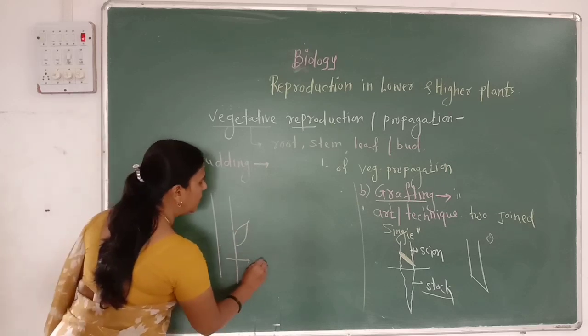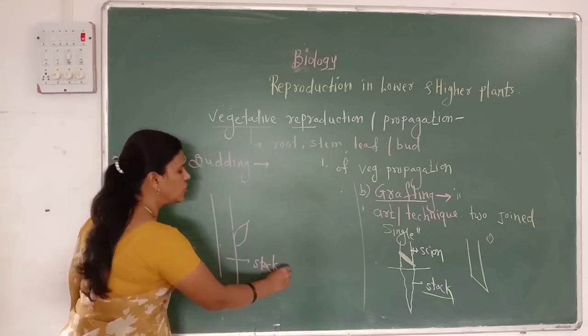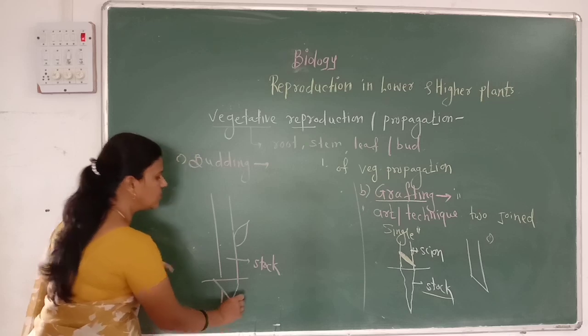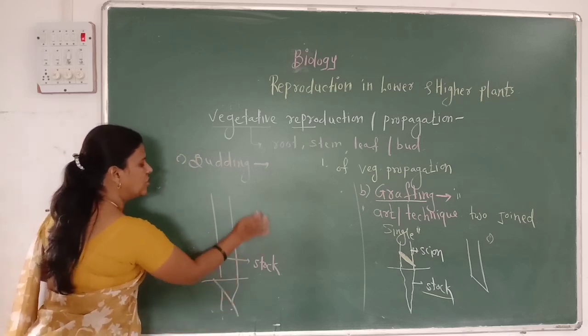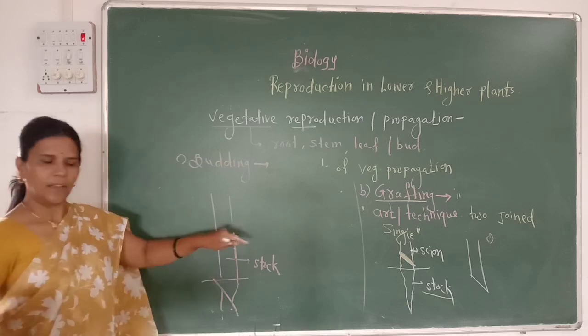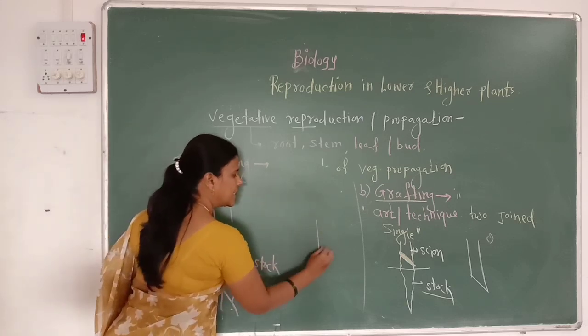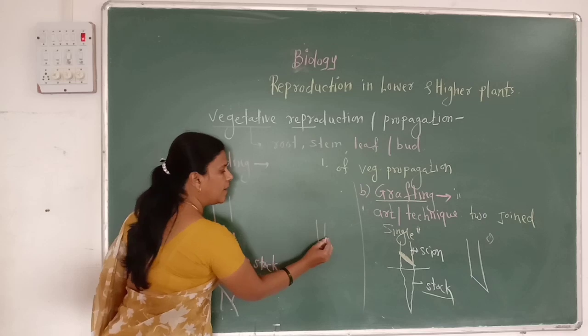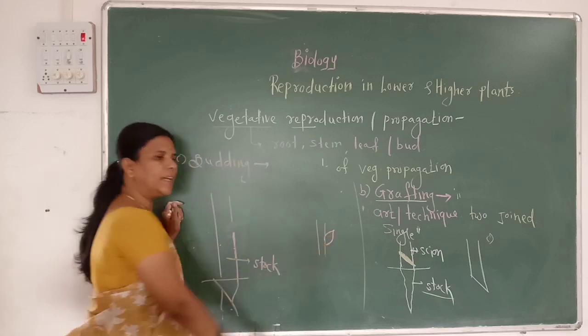Here the rooted plant is again called a stock, and on this stock a small incision or small cut is made. Then the second plant is the desired plant, from which a small bud is removed.